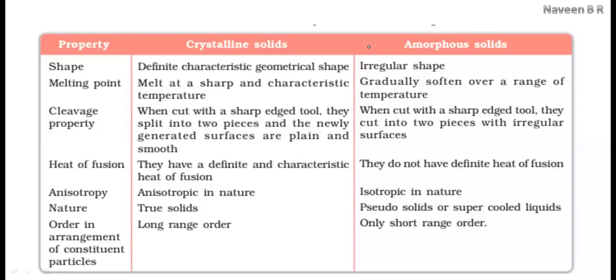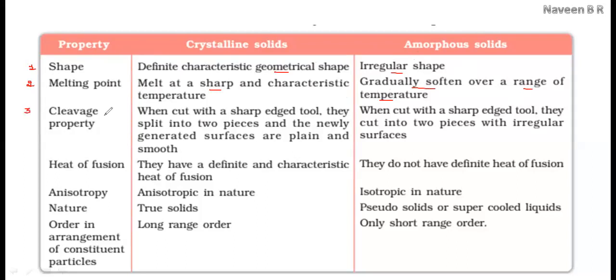Now, just as a differentiation to observe quickly, recall this information and observe the table. It's from the NCERT textbook. If we take the shape, crystalline solids have a definite geometrical shape, whereas amorphous solids have an irregular shape. For the melting point, crystalline solids have a sharp melting point, whereas amorphous solids gradually soften over a range of temperature, that is, they melt over a range of temperature.